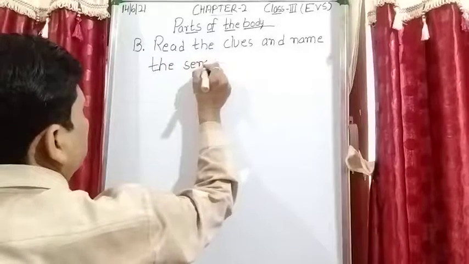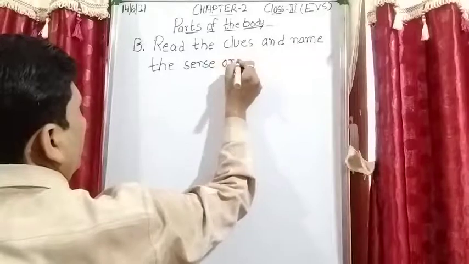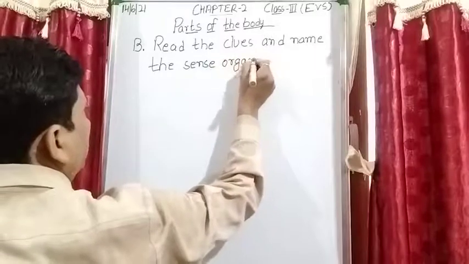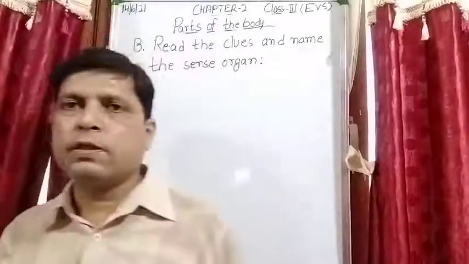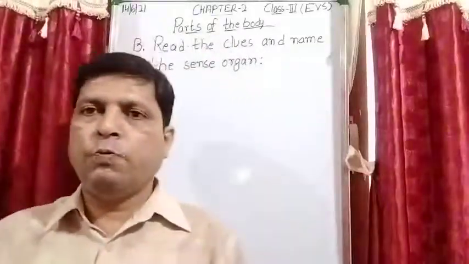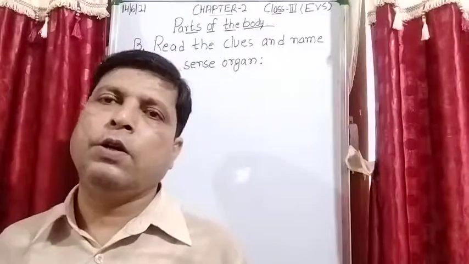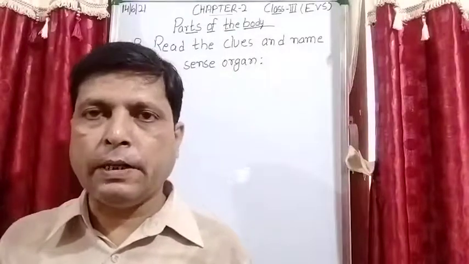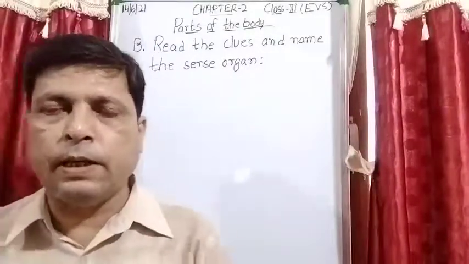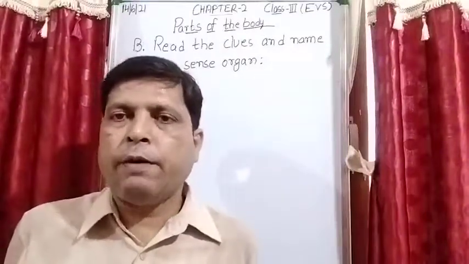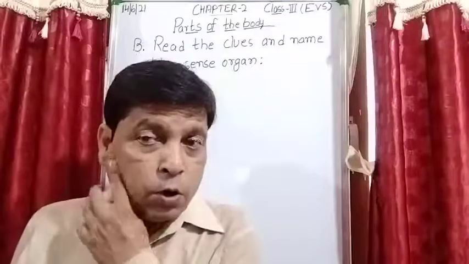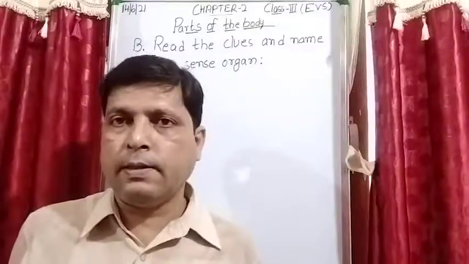In all the questions some clue is given to you. You will read the clue and after that you will write the answer. Clue means some hint is given, and with the help of that hint you will write the answers.